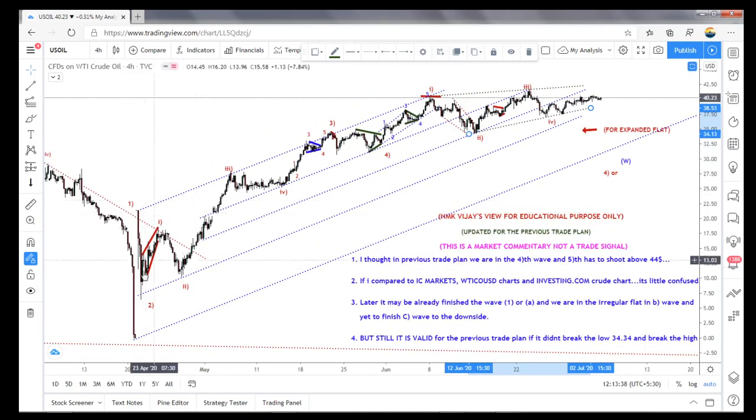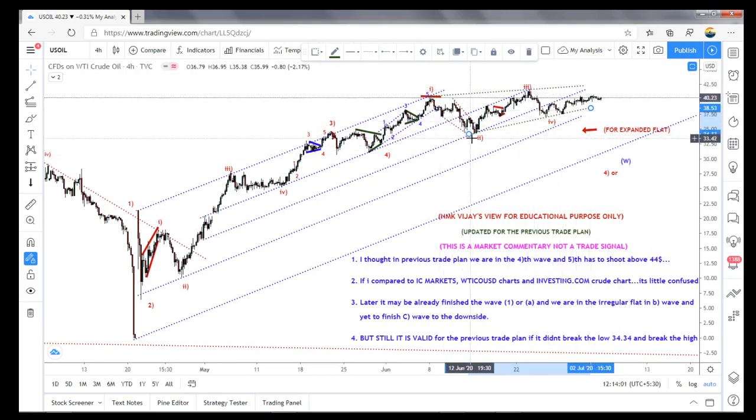I think you get my view. 1, 2, 3, 4, 5. It's a bigger 1, bigger 2, bigger 3 is ended. Bigger 4 and 5 is looking like an ending diagonal, or it's already ended here and we are in that irregular flat. So if it is an irregular flat, A is ended here, B is ended here, and we are in that C wave.